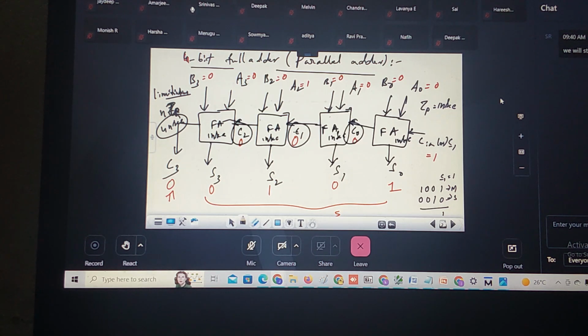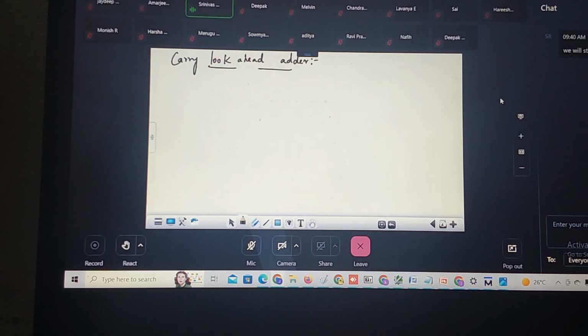Now let us see how to design the carry look ahead adder. What is a carry look ahead adder? Pre-computing of the carries. So how to do pre-computing of the carries? Now we will see.